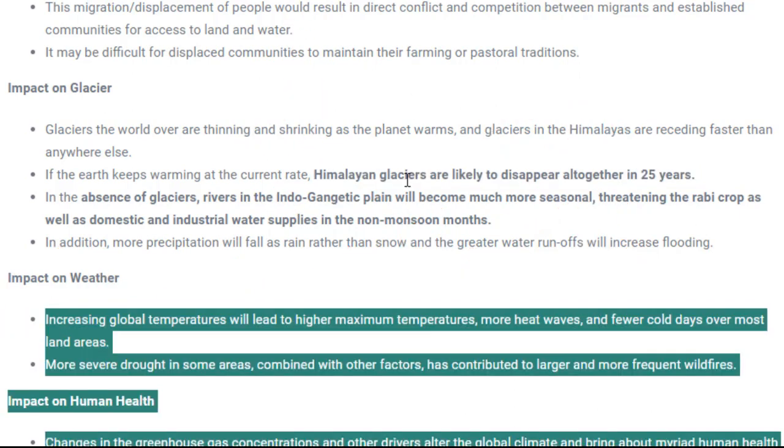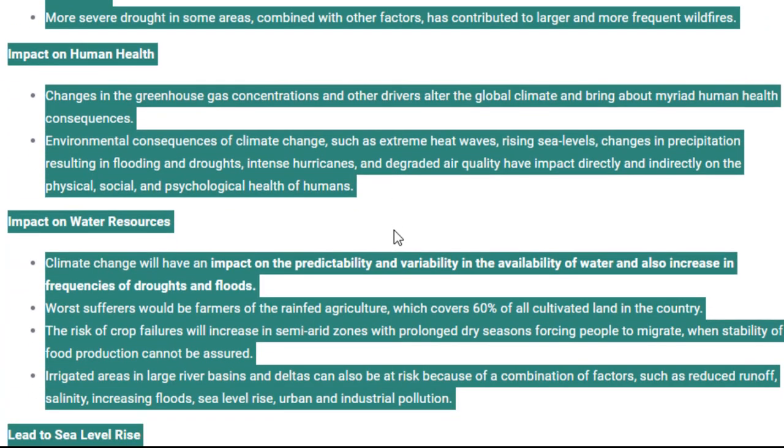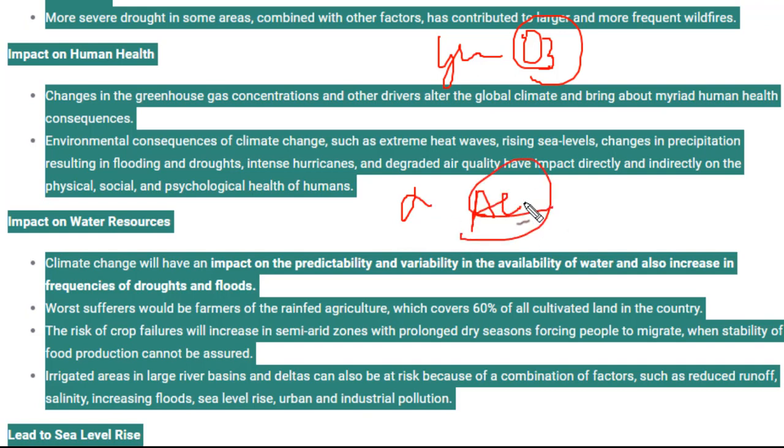Next is impact on humans, which we have already seen. All the factors which are there for biodiversity would be the same for humans, like human health. If global warming keeps on increasing, the ozone is depleting, and once ozone is depleting, we'll have lots of problems with our skin. Another problem, our lifestyle will be degraded, and if temperature keeps on increasing, more and more people will start using air conditioners, and air conditioners have an adverse effect on the environment. So everything is interconnected. Once there is a problem in one area, it will tend to cause problems in other areas also, and this will keep on increasing. Impact on water resources, these are already discussed.